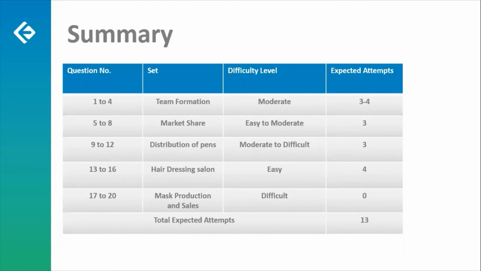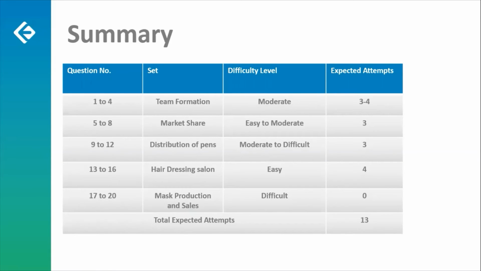This is a set which can be classified as moderate to difficult, right? And this is the game changer set, right? So as many as 3 questions can be solved from this. 13 to 16, a very straightforward one. All the 4 questions could have been taken. And 17 to 20, the last set, was a difficult one. You could have left it alone, right?